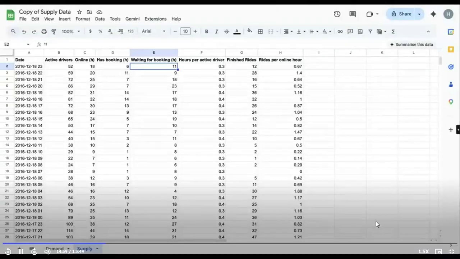Rides per online hour. The last column. Completed rides. Okay. Think about when exactly Uber is making money. When exactly is Uber making money? Finished rides. Okay. What else? Folks, come on. More answers. Active drivers. Bookings. Active drivers. Okay.